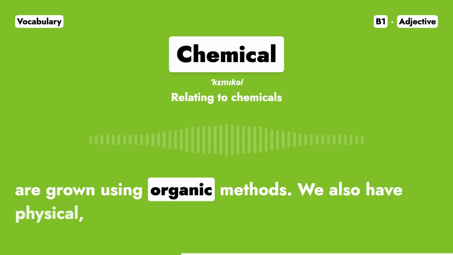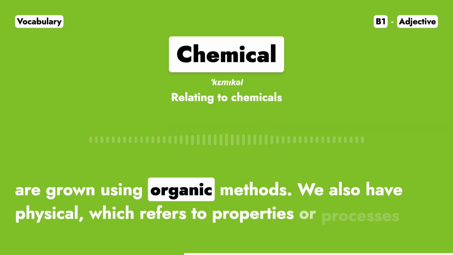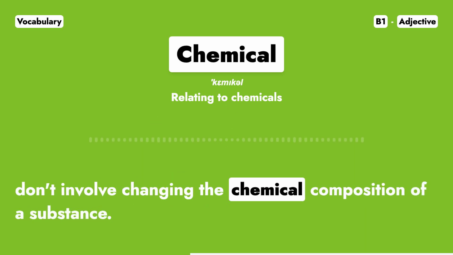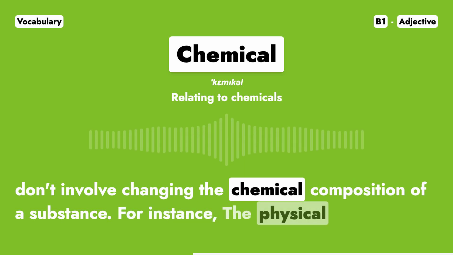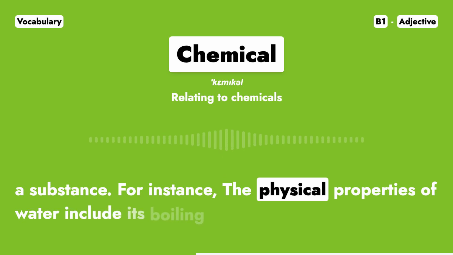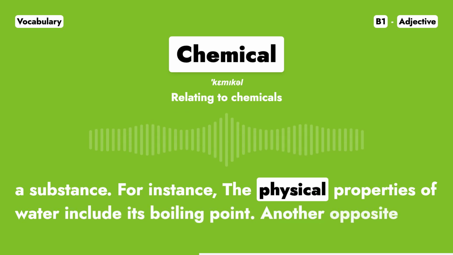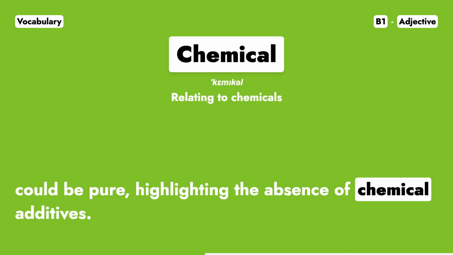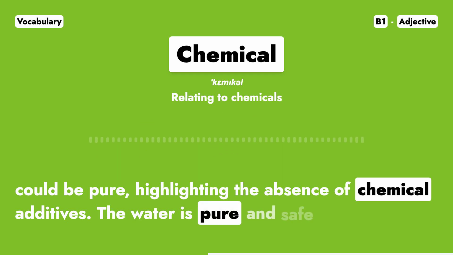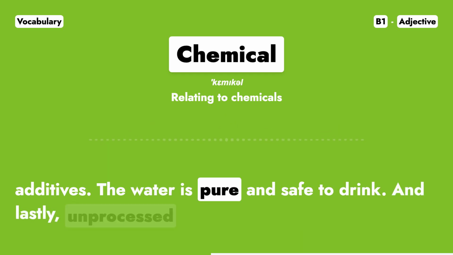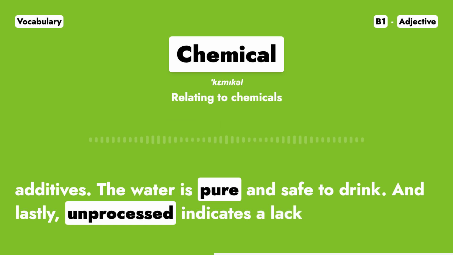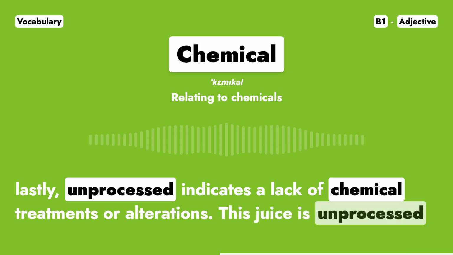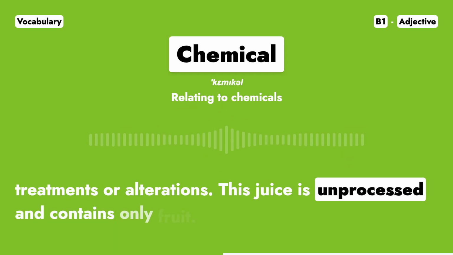We also have physical, which refers to properties or processes that don't involve changing the chemical composition of a substance. For instance, the physical properties of water include its boiling point. Another opposite could be pure, highlighting the absence of chemical additives. The water is pure and safe to drink. And lastly, unprocessed indicates a lack of chemical treatments or alterations. This juice is unprocessed and contains only fruit.